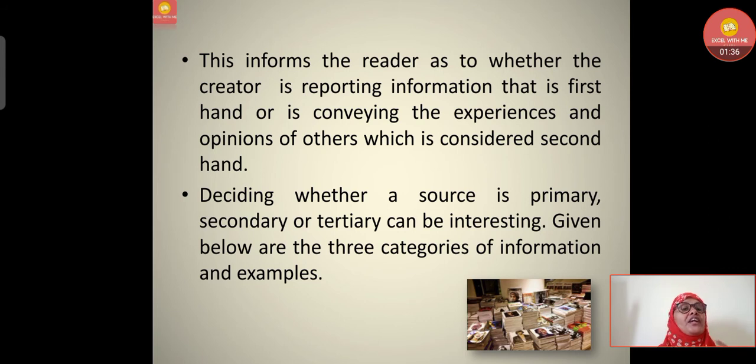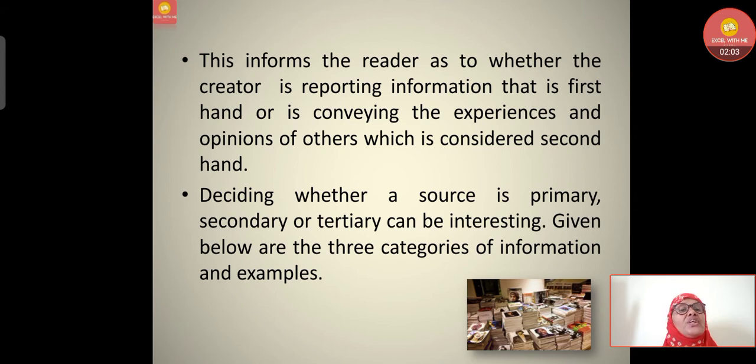So, whatever information we are getting, whether it is first hand information directly from the people where the incident occurred, or those people have told that information to other people who are conveying it to us, that will become second hand. So, deciding whether a source is primary, secondary or tertiary can be interesting.